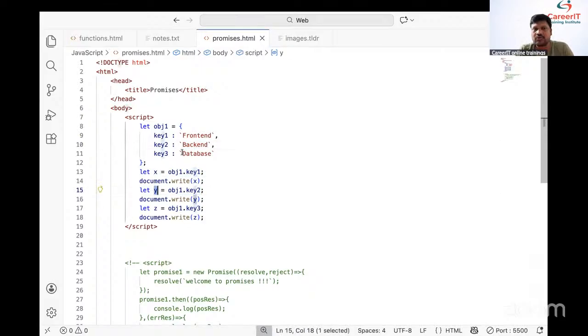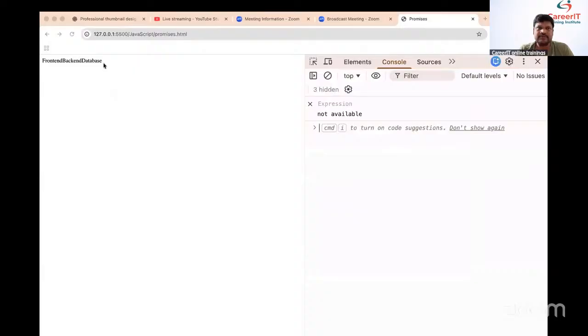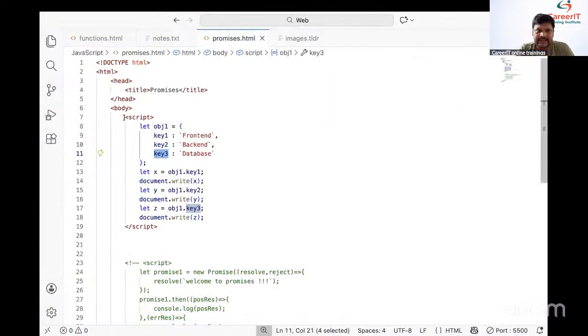And how to read the database? obj1.k3. Automatically we are able to read the database. Where is that database stored? In z. Students, we got the answer or not? Front end, back end, and database. Fine. This is the way to read the JSON object.